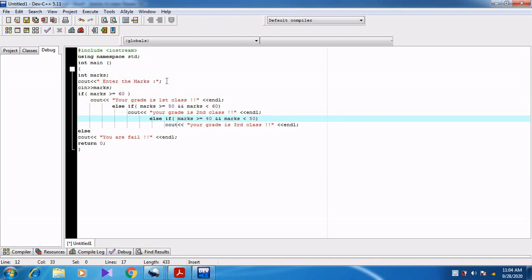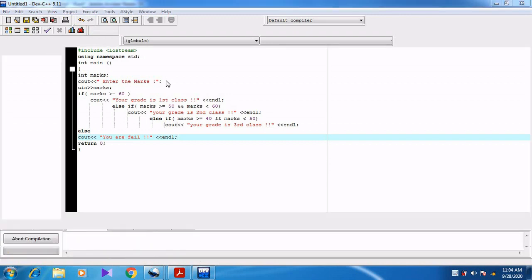Then another else if condition. Else if mark greater than or equal to 40 and less than 50, then you belong to third class. So we have given three conditions. If none of the conditions is true, then we are going to execute the else statement. Cout you are fail. So that is, the student has entered a mark below 40.